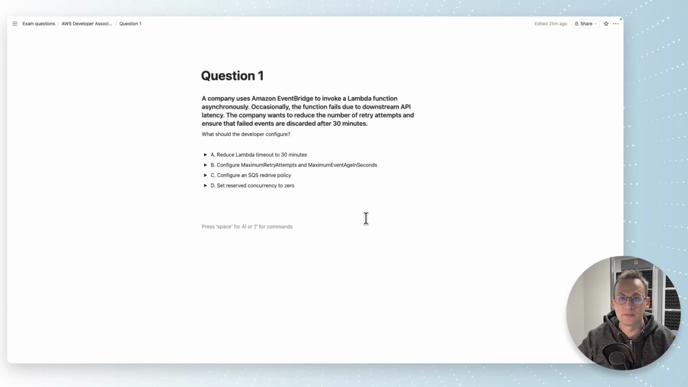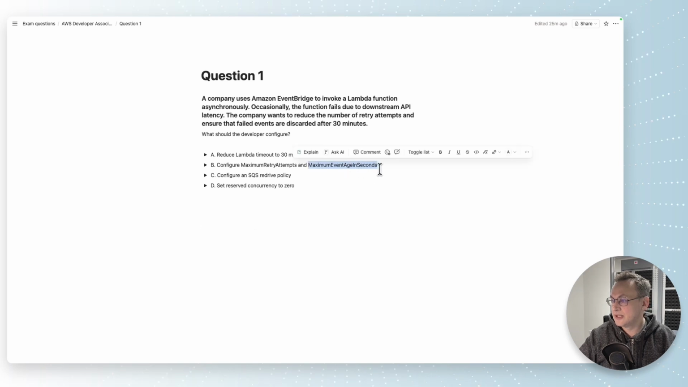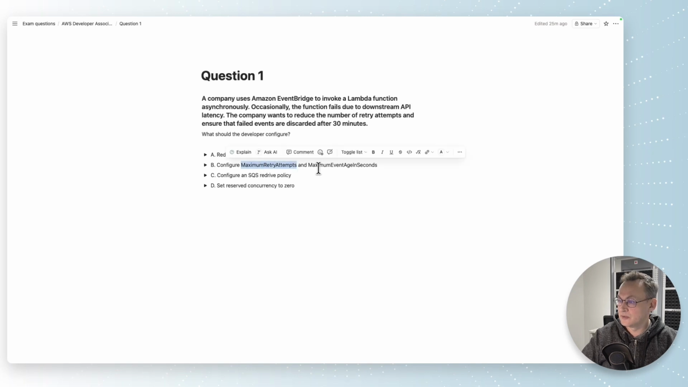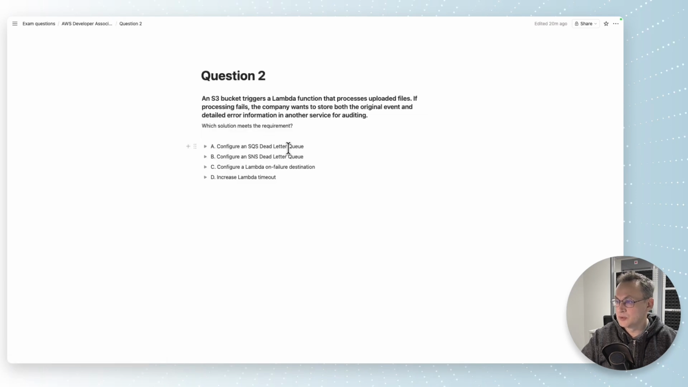And there is a parameter option that defines how long the event is kept in the queue. That is the maximum event age in seconds. This way we need to configure maximum event age in seconds and maximum retry attempts to define how many times we want the Lambda function to retry our request. Okay, to the next question, number 2.